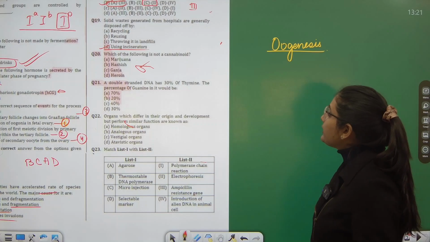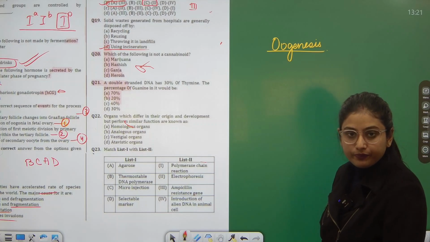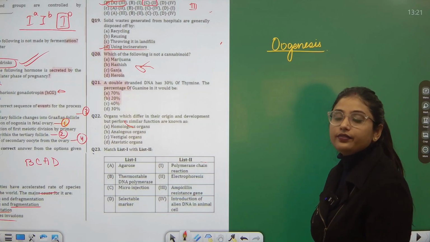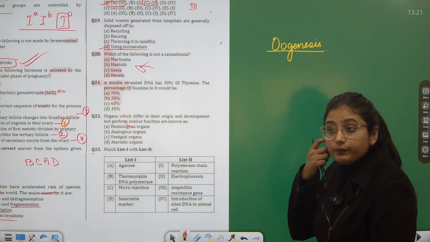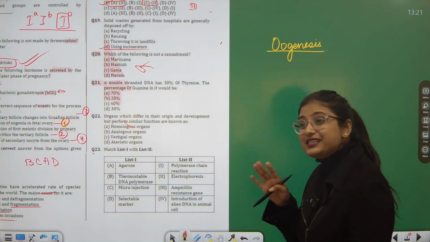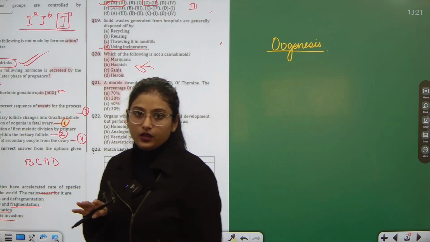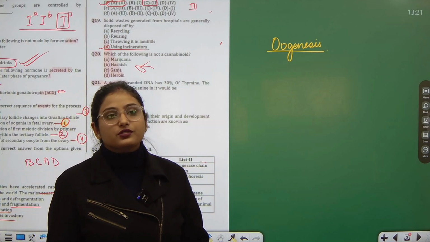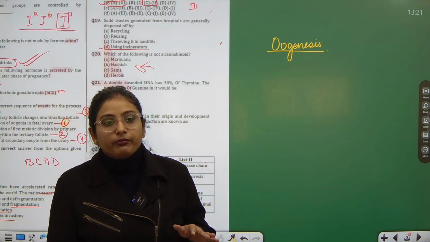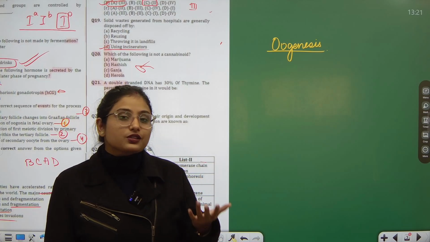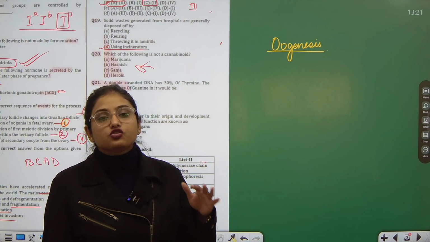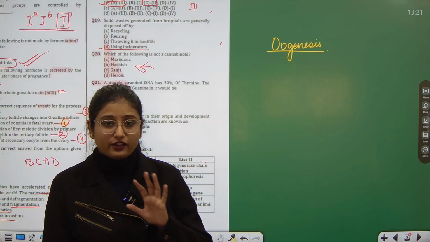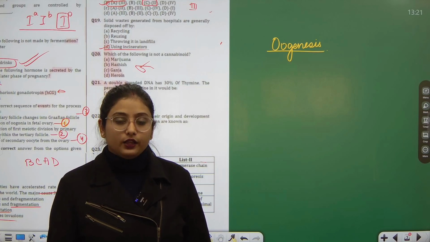Which of the following is not a cannabinoid? Now, a cannabinoid is a type of drug, I would say, that actually depresses our central nervous system. It's mostly also used in the treatment of cancer patients because slowing down of the brain will slow down the process of cancer cells, but it actually leads to dizziness and very slow action of the human body.